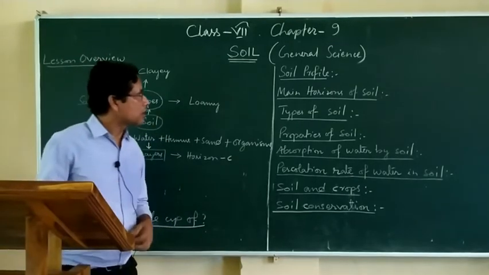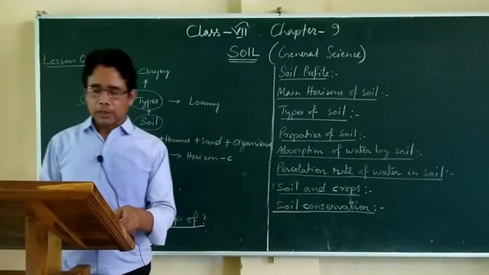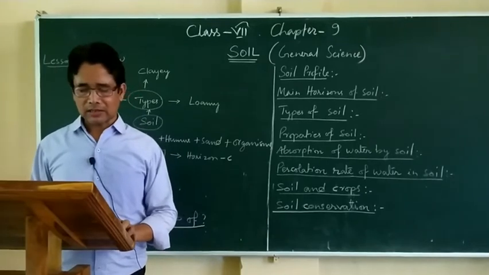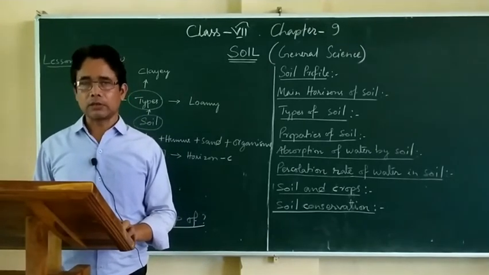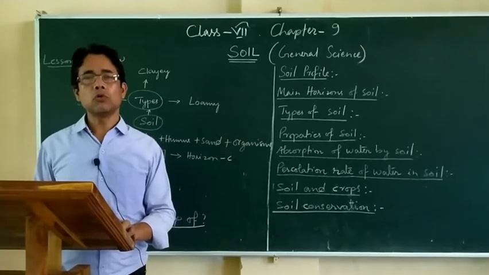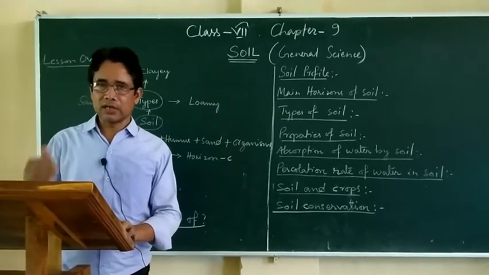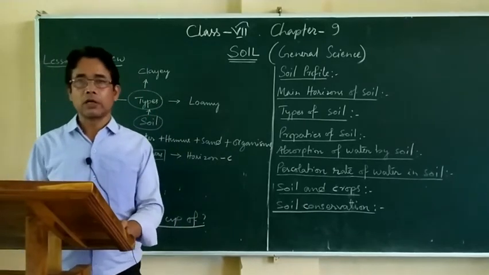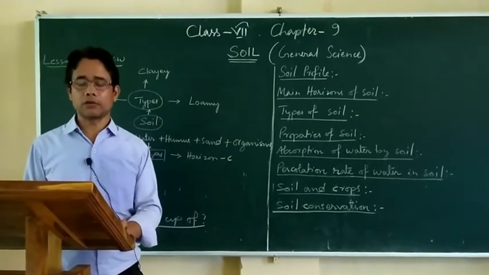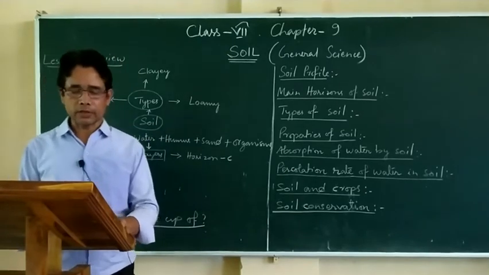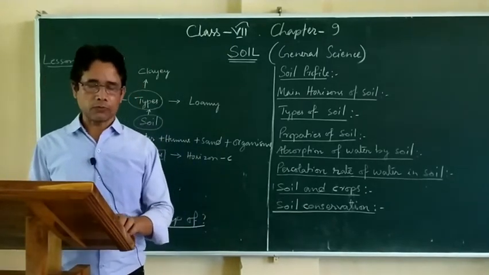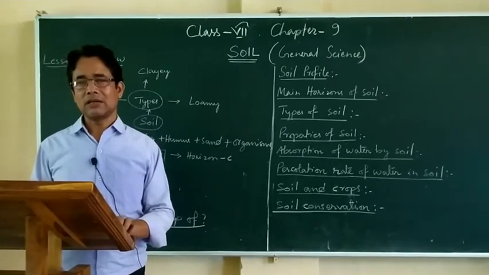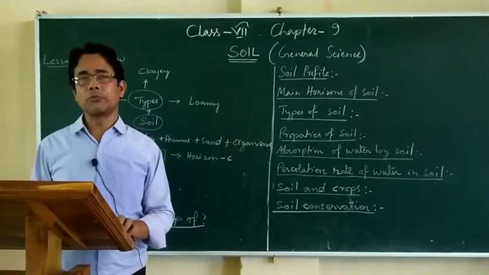Then next is types of soil. Depending on the amount of sand, silt, clay and humus, the topsoil can be divided into 4 types. That means how much sand is there, how much silt is there, how much of the clay is there in the soil, and how much humus is there. Depending on that, the soil, it is divided into 4 types. So the 4 types are sandy soil, silty soil, clayey soil, and loamy soil.